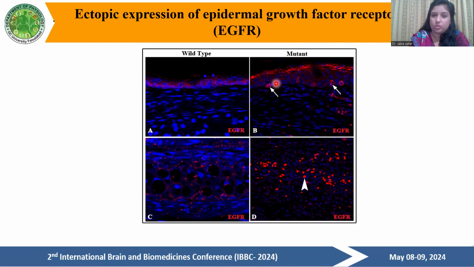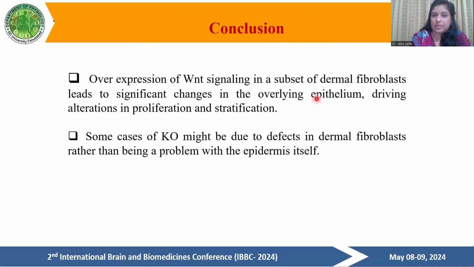There is more proliferation of these cells, but we also observed in the EYFP staining that FSP1 is not present in the epithelium. So how does the beta catenin effect reach the epithelium, and what happens to the epithelium? We performed staining for the EGFR receptor, and we observed more EGFR staining in the epithelium of the mutant mice, which shows that something is signaling from the dermis to the epidermis.